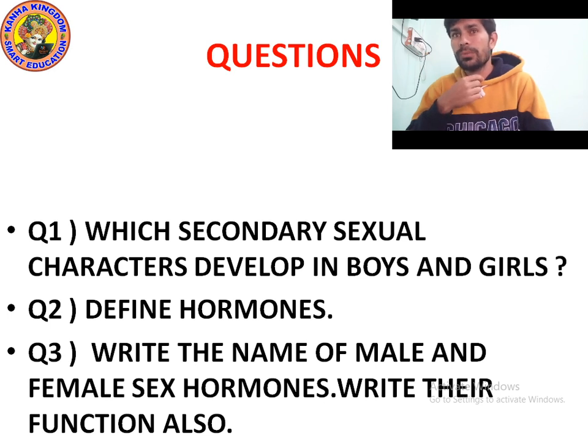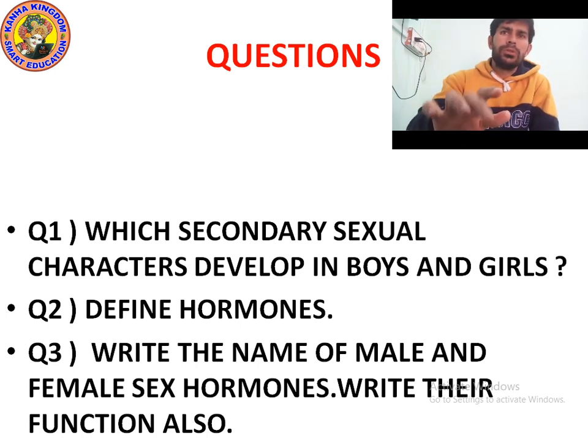The hormones released by boys and girls are controlled by a gland called the pituitary gland. The pituitary gland controls the hormones of the endocrine glands.